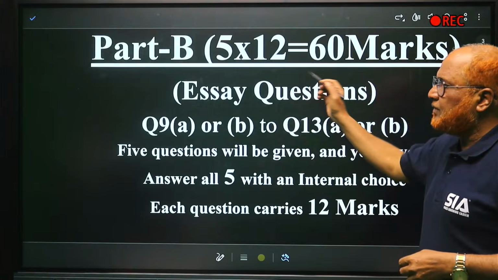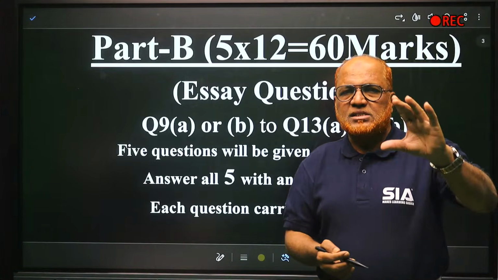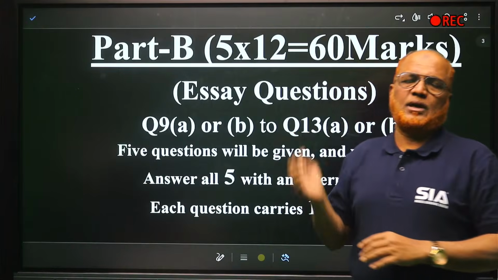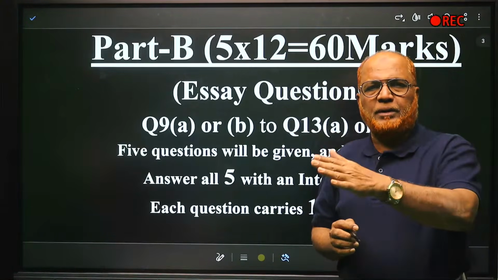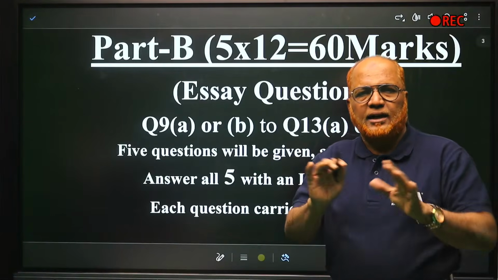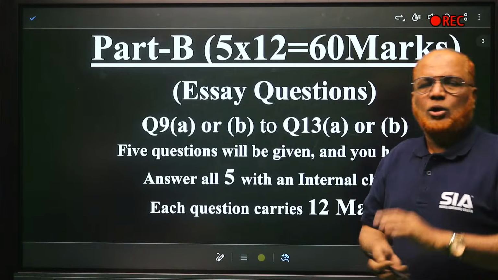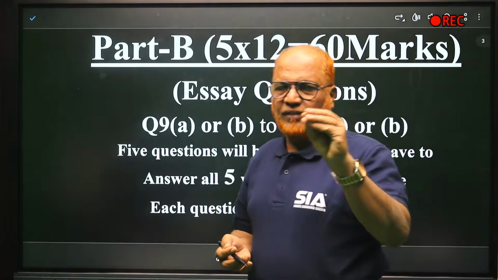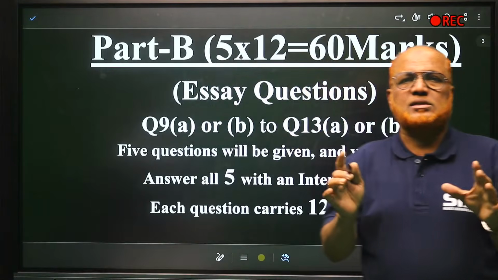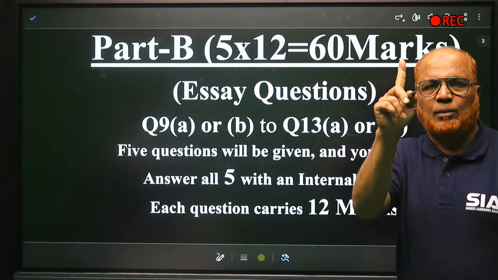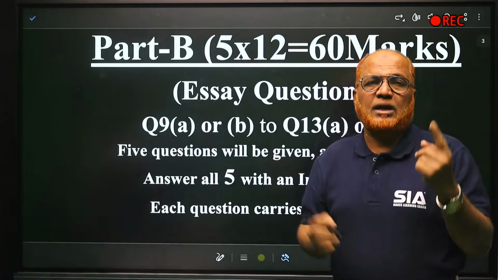So how will this part B be? Internal choice will be there. First 8 questions are over in part A. Now 9A or B, 10A or B, 11A or B, like that internal choice you will have. For each unit, 1 question will be there. Totally 5 units you have in Financial Accounting 1. Each unit, 1 question, but with internal choice. 9A or B from unit number 1, 10A or B unit number 2. So you have to attempt any one.